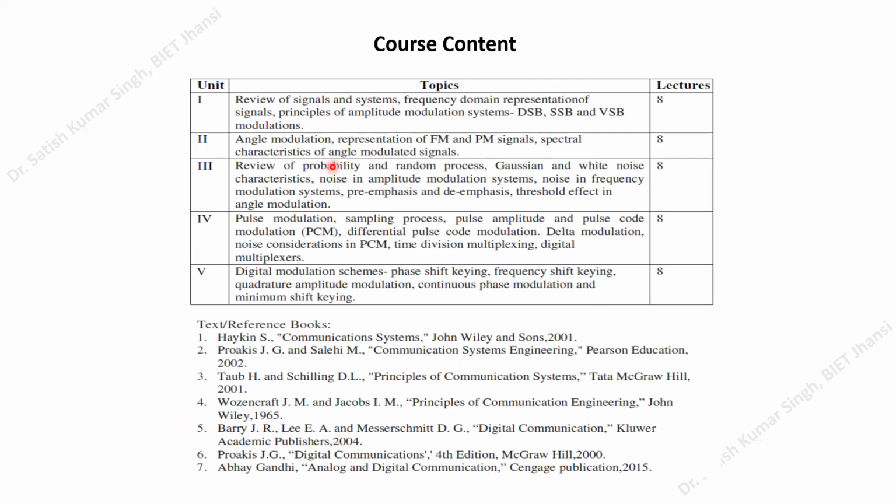Only a few topics are different. So if we teach them, it will also be teaching the GATE syllabus. I will try to cover all this content, and I will try to add some other content which is available in the GATE syllabus.